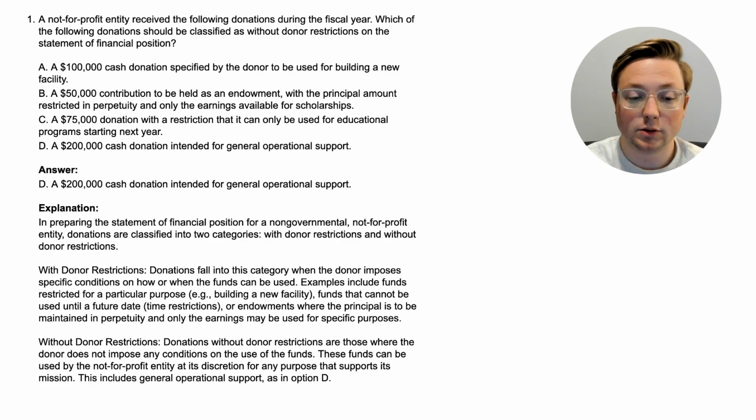Examples include funds restricted for a particular purpose, like building a new facility, funds that cannot be used until a future date, so that's a time restriction, or endowments where the principal is to be maintained in perpetuity and only the earnings may be used for specific purposes. Okay, so those are some examples of with donor restriction, and just a heads up, almost this whole video is going to be us talking about with donor restriction and without donor restriction.